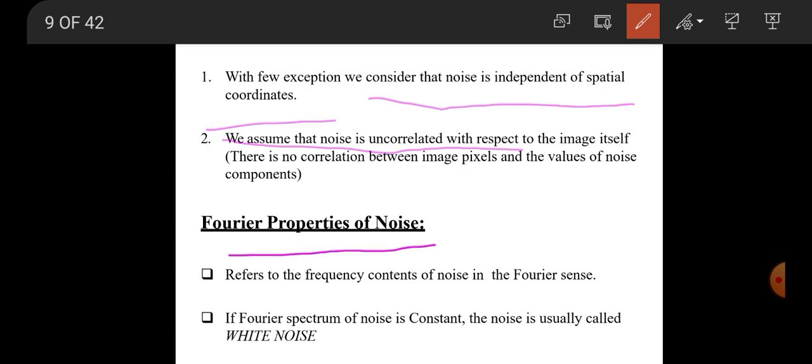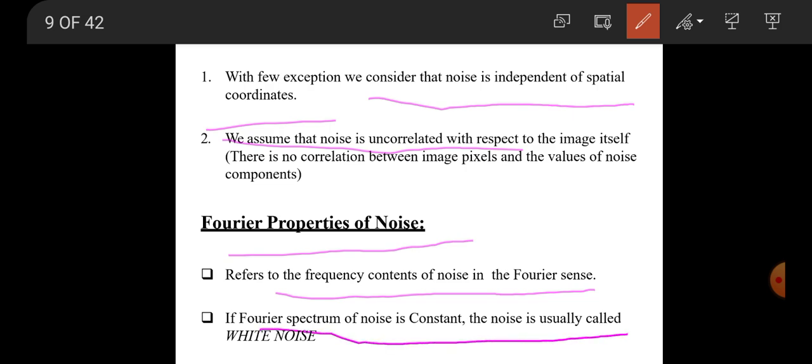Next is the Fourier properties of noise. It refers to the frequency content of noise. If you take the Fourier transform of noise, it gives the Fourier property. In the Fourier spectrum, if the noise is constant, it is called white noise. So the noise we are adding in the degradation model is called white noise.